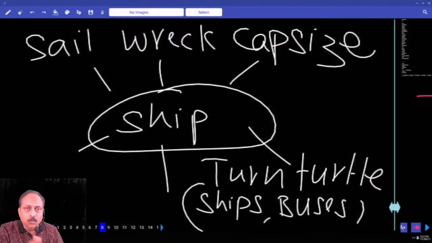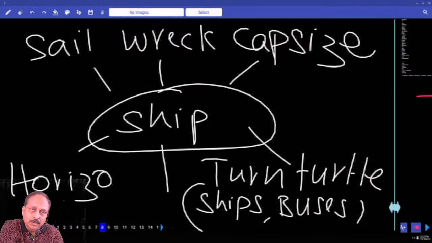And the sailor, the person who is sailing, perhaps that time it was all disturbed, and next morning he wants it to be a pleasant morning, and he looks at the horizon. Then he understands whether it is going to be dangerous or it is going to be normal. So write the word horizon. So I think we have got this word already. Are you with me?